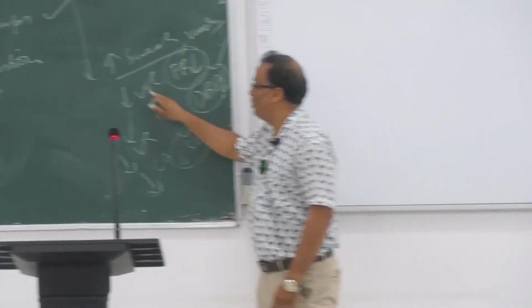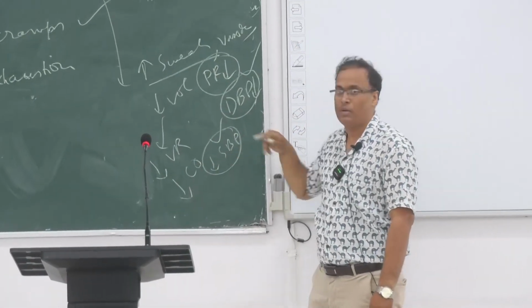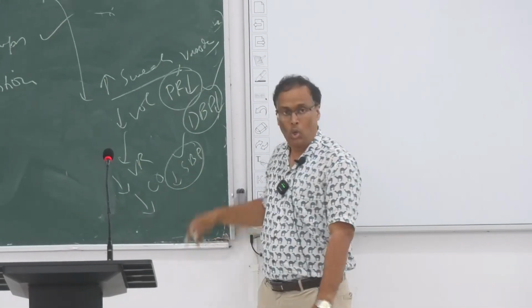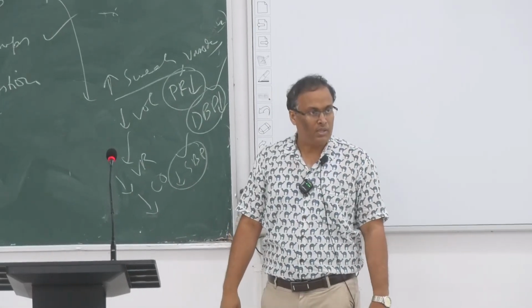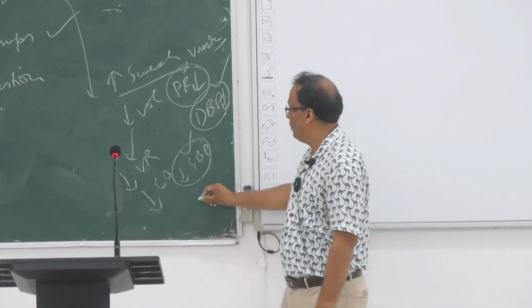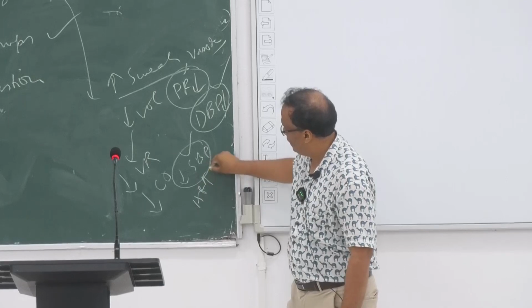If sweating is there, volume will be less, venous return will be less, cardiac output will be less, heart rate will be high, because BP is low, the baroreceptor will be stimulated and heart rate will be high.